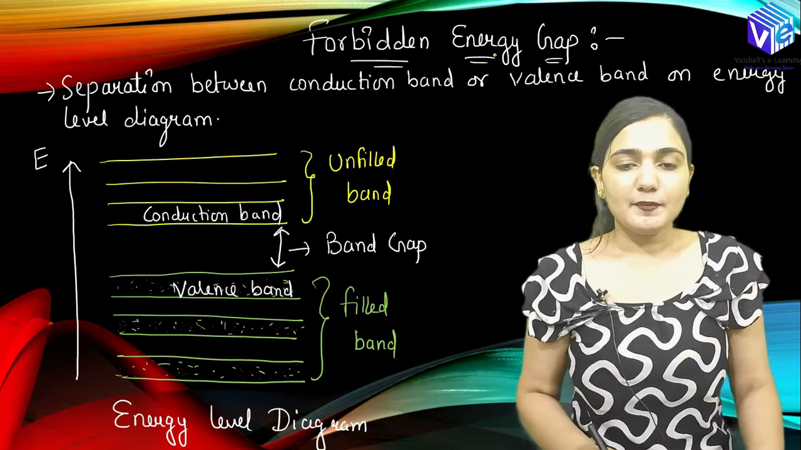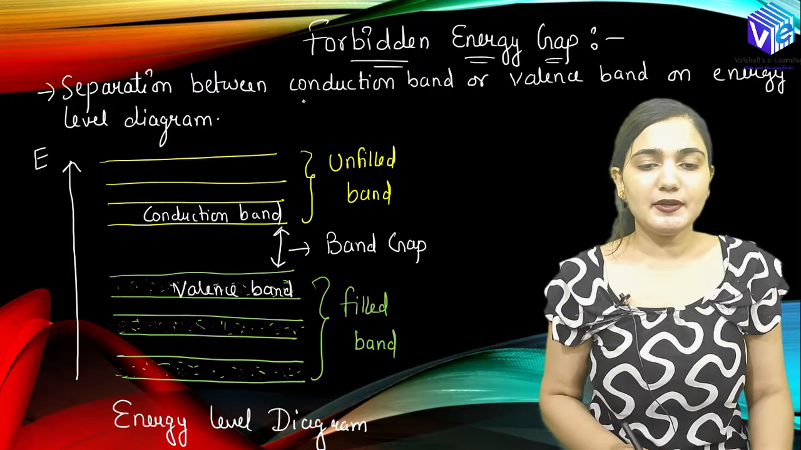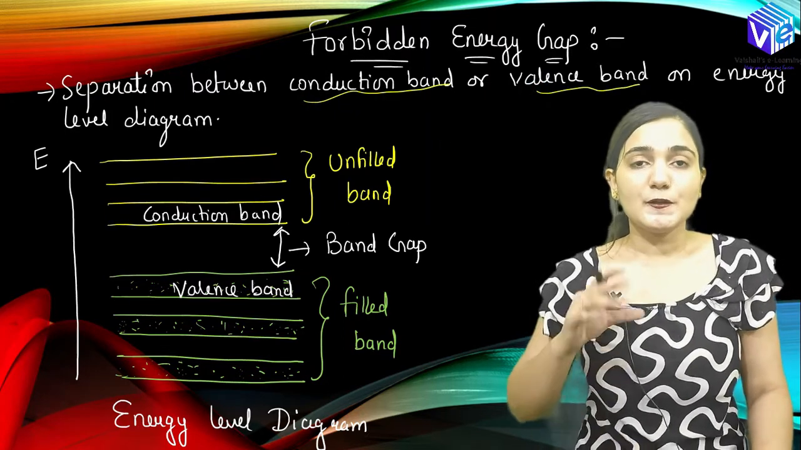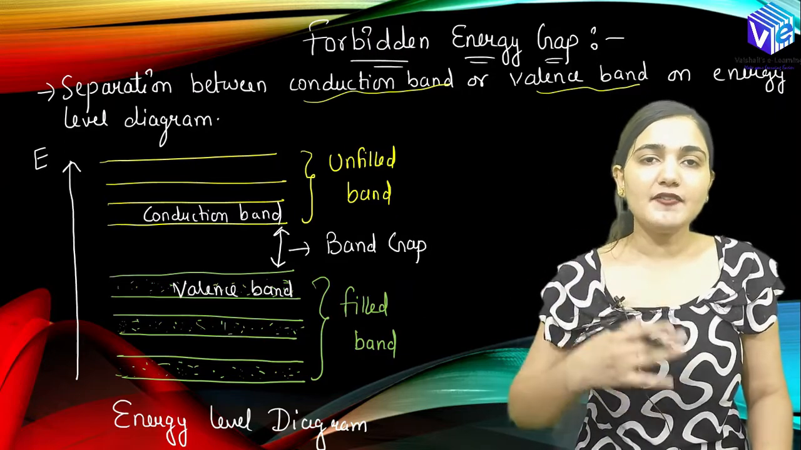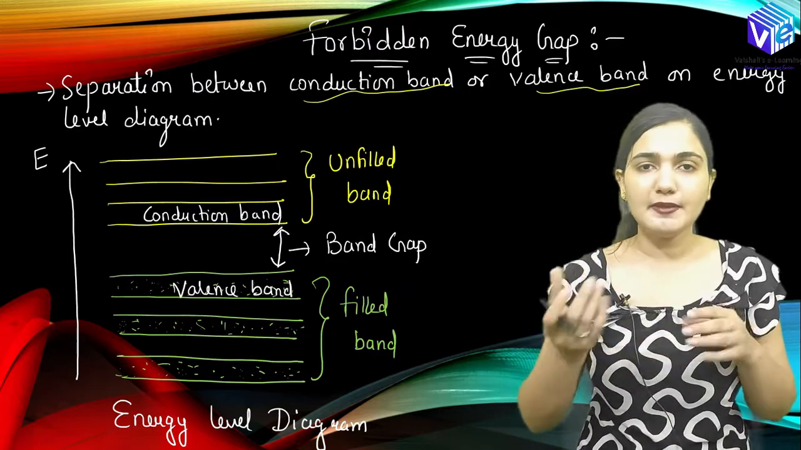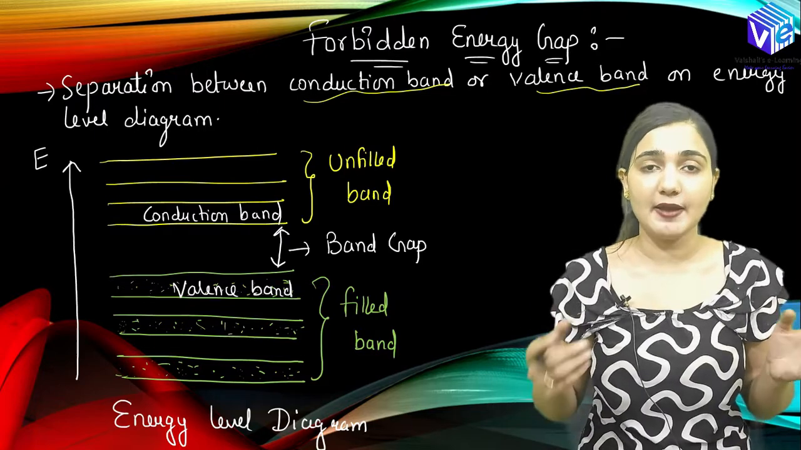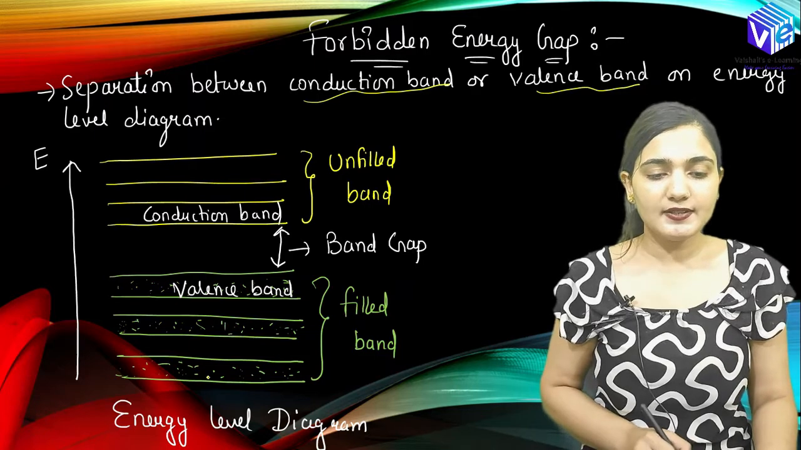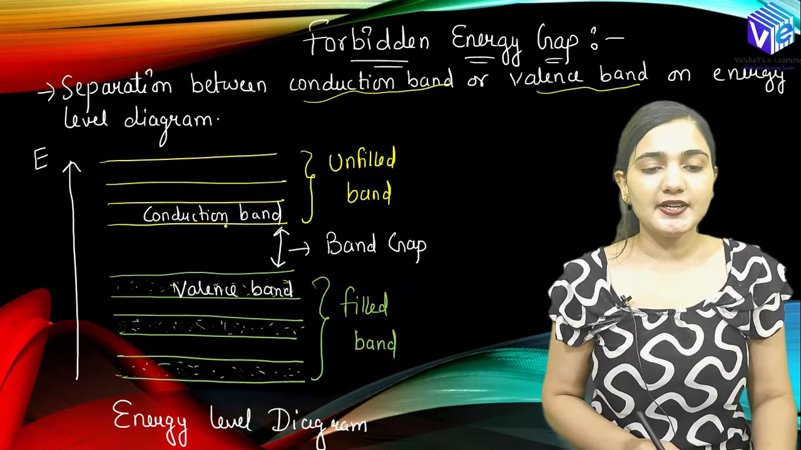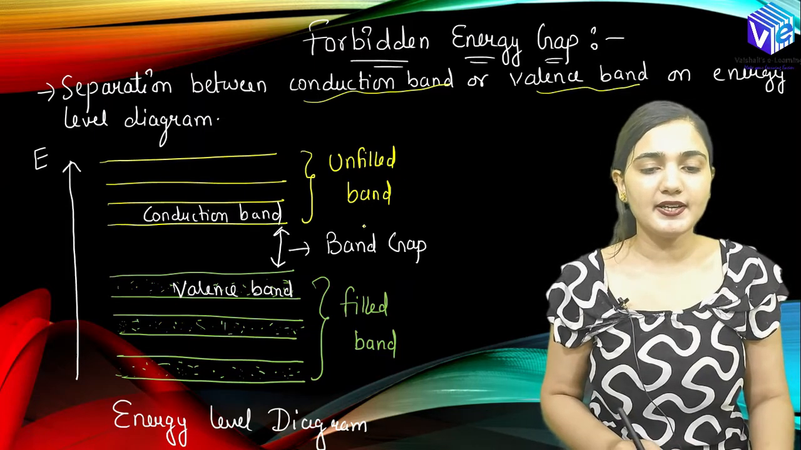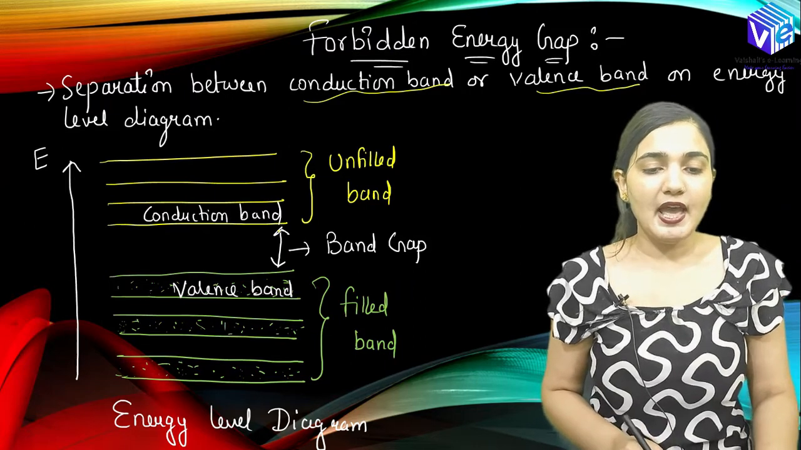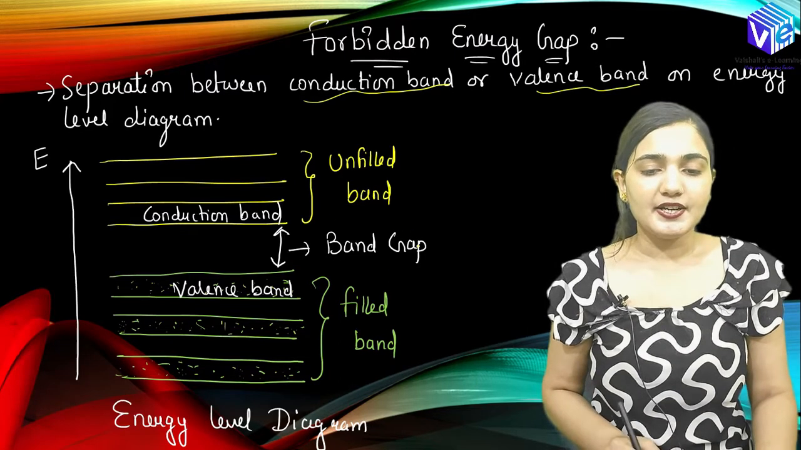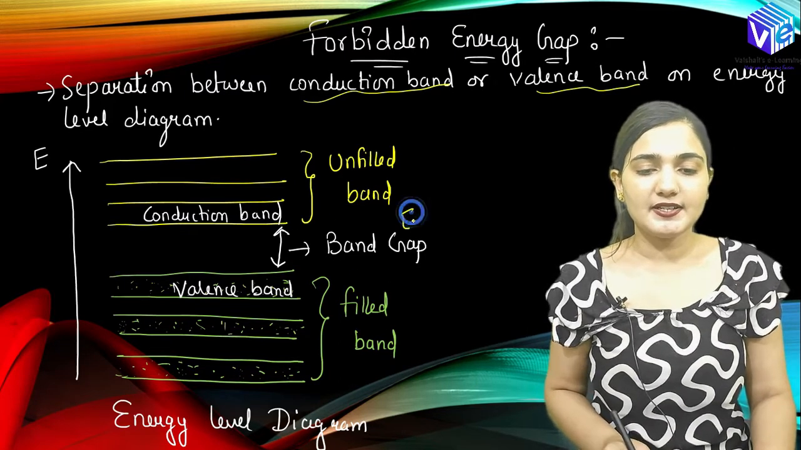Right, now coming to the forbidden energy gap, it is the separation between the conduction band and the valence band on the energy level diagram. Sometimes the conduction and the valence band are overlapped. Sometimes we don't have any forbidden energy gap, but most of the times we have this band gap. So this is the valence band. These are all the valence band. Now these are the conduction band. You can see we have an unfilled conduction band and a filled valence band, and the gap in between the conduction band and the valence band is the energy gap or the band gap. It is represented by Eg.